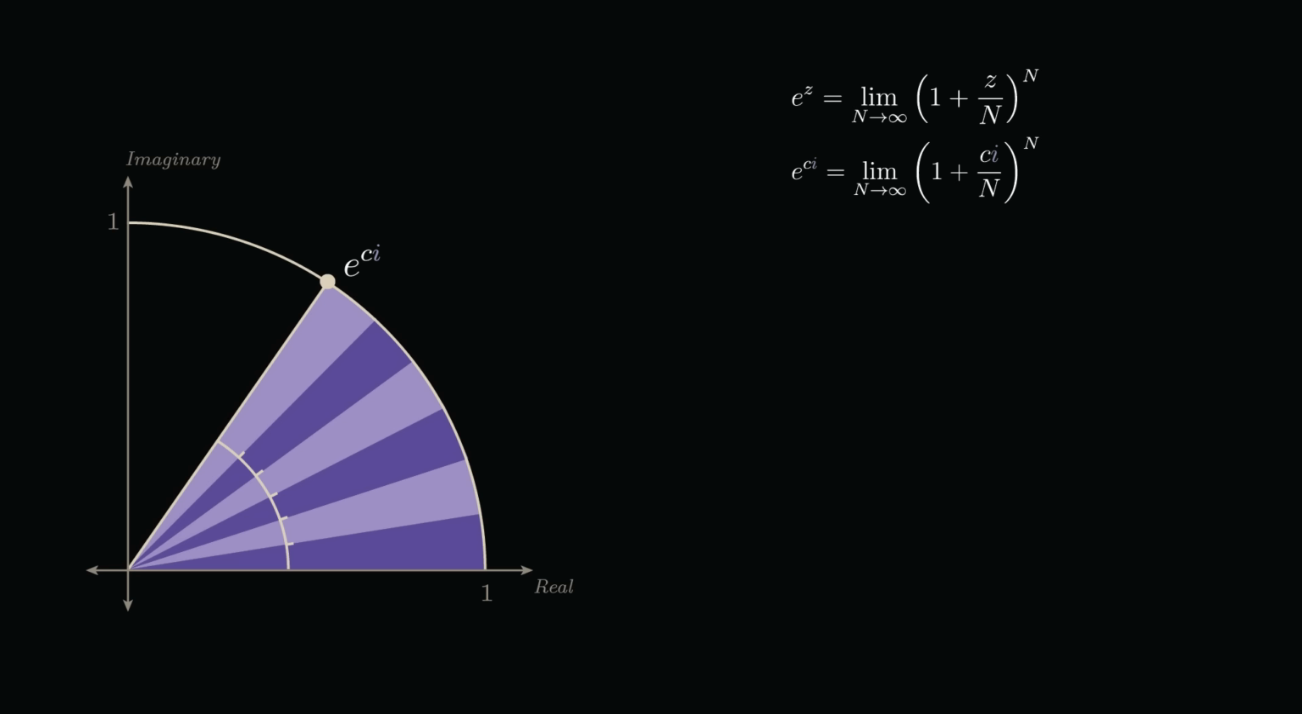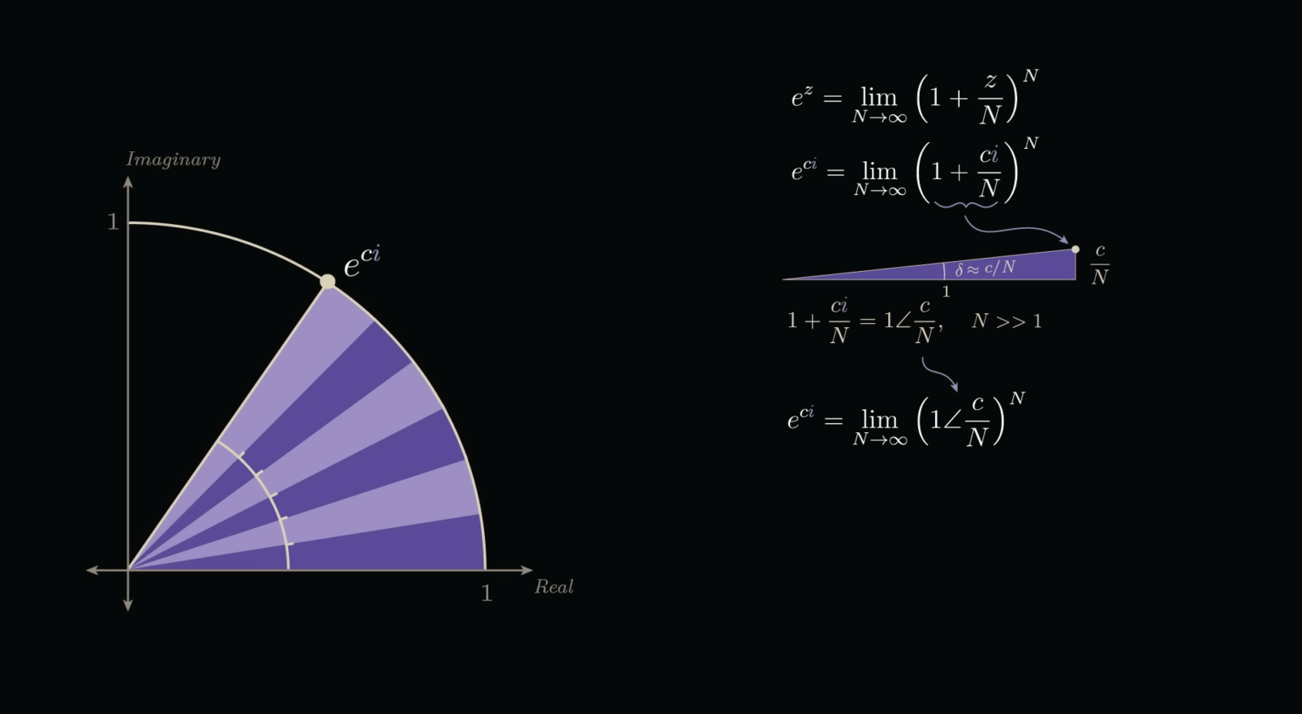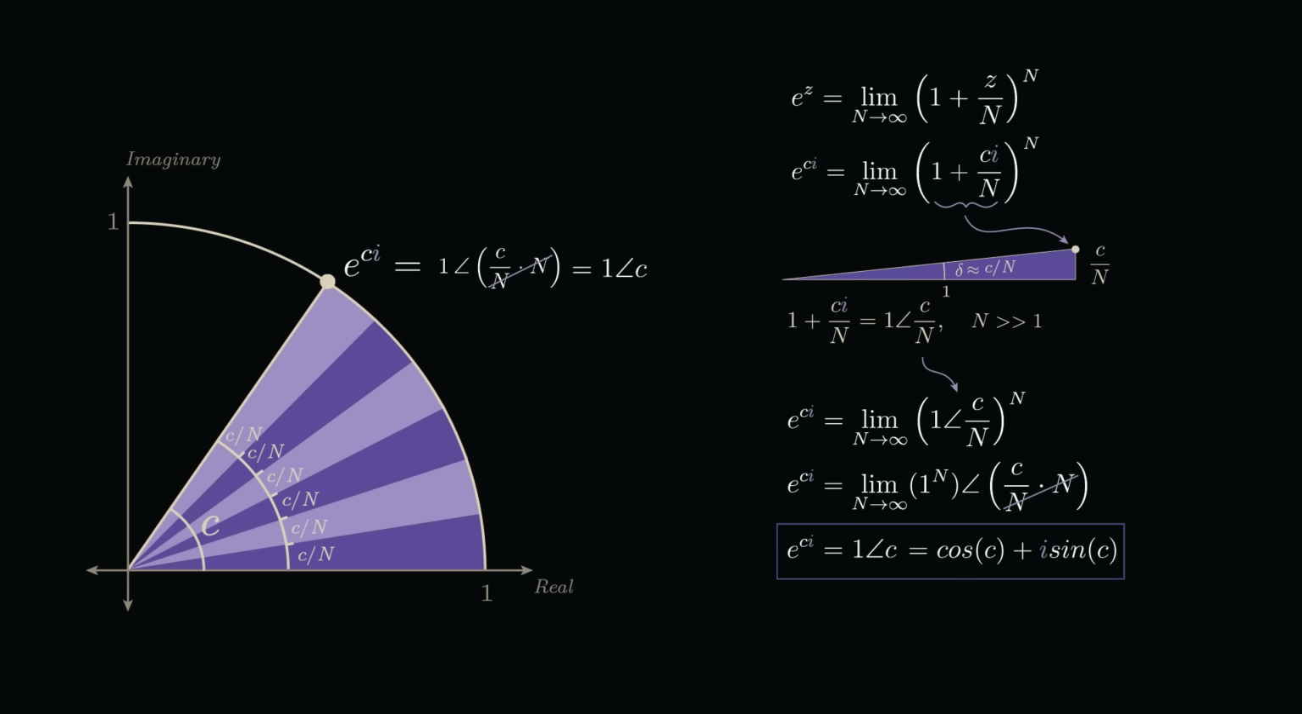Now, fitting all the pieces together here, taking some imaginary exponent ci, Briggs' formula tells us to divide c by n. This effectively gives us a thin triangle with a height of c over n. And if n is big enough, the small angle of this triangle is equal to c over n radians. Now, Briggs' formula tells us to multiply this triangle by itself n times, which using the polar form of complex numbers means we add our angle delta up n times, which gives a final angle of c over n times n, or just c. This is why c is equal to our final angle theta expressed in radians.